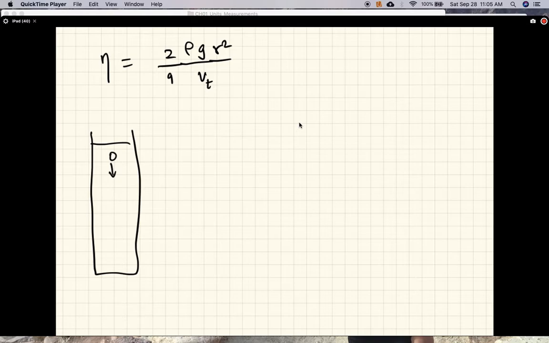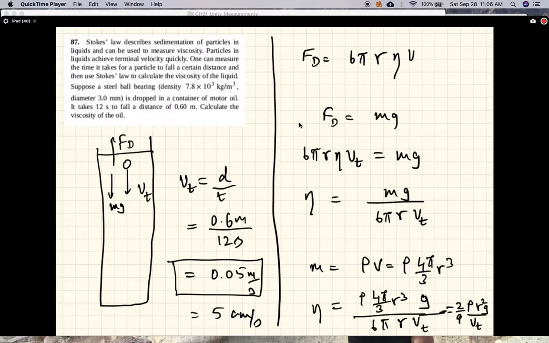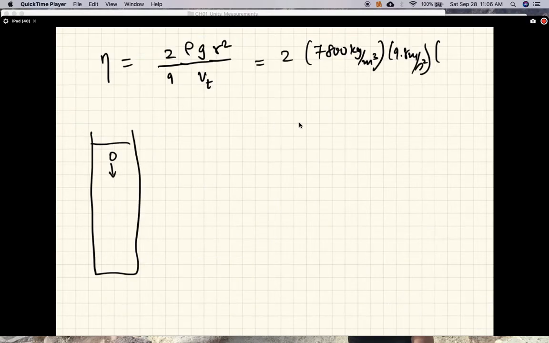Okay, all right, so let's plug in the numbers, and this is equal to 2 times the density of steel, which is 7,800 kg per meter cubed. g is 9.8 meters per second squared. The radius of the steel ball, the diameter is 3 millimeters, so the radius is 1.5 millimeters.